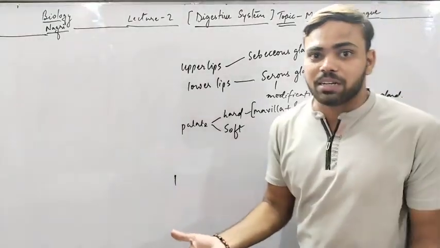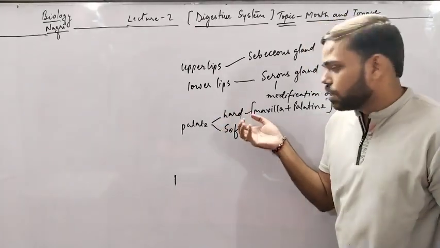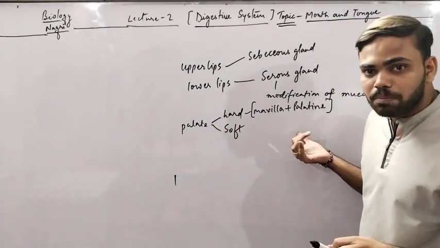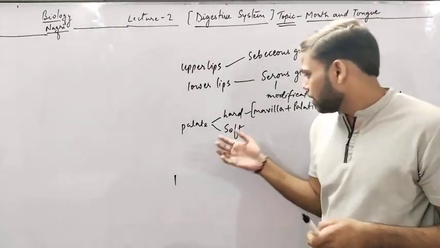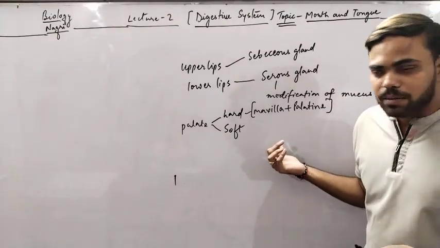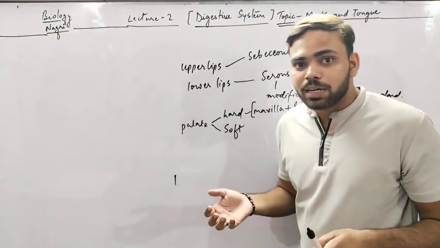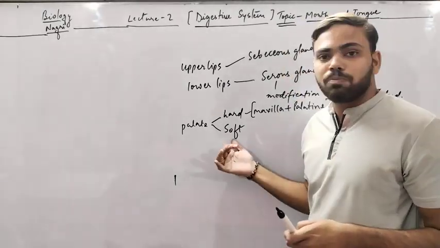In case of rabbit, there are three bones which make the hard palate: the premaxilla, the maxilla and the palatine. But in human beings, only two bones are responsible for the formation of hard palate, which are maxilla and palatine. Now, second, soft. Soft means there is absence of bone. There is no bone present in the soft palate.